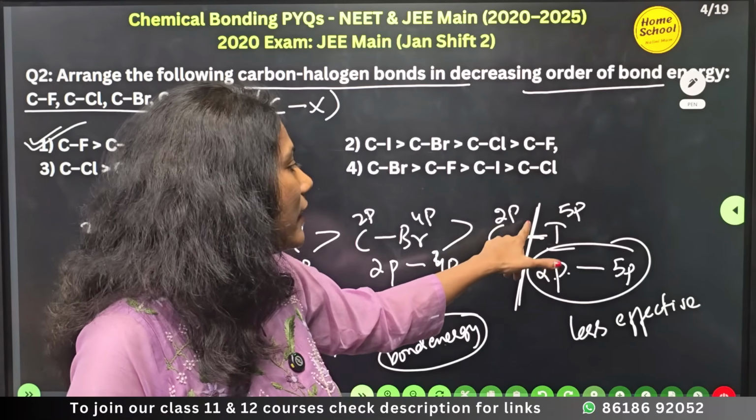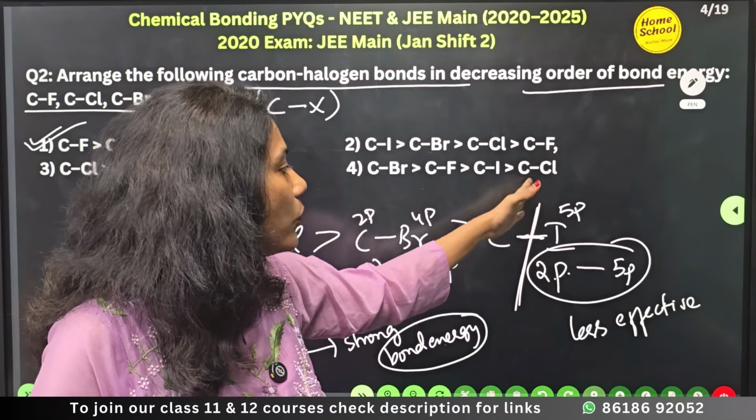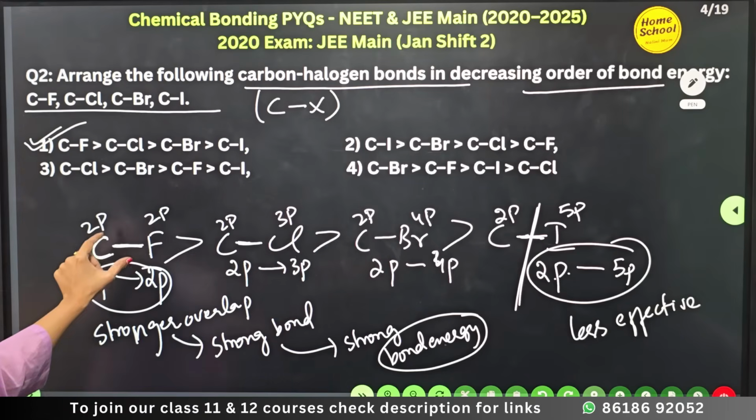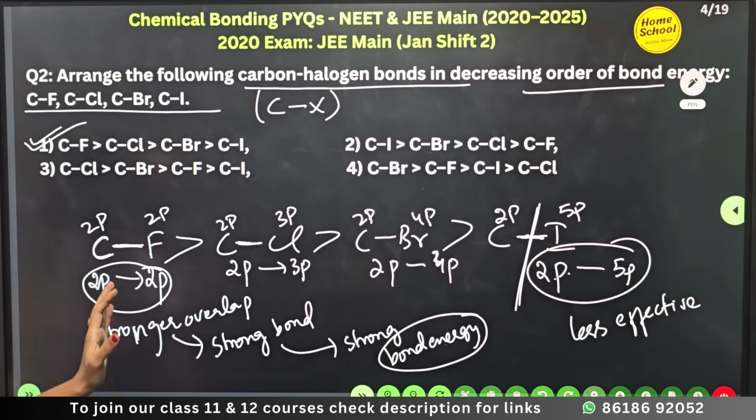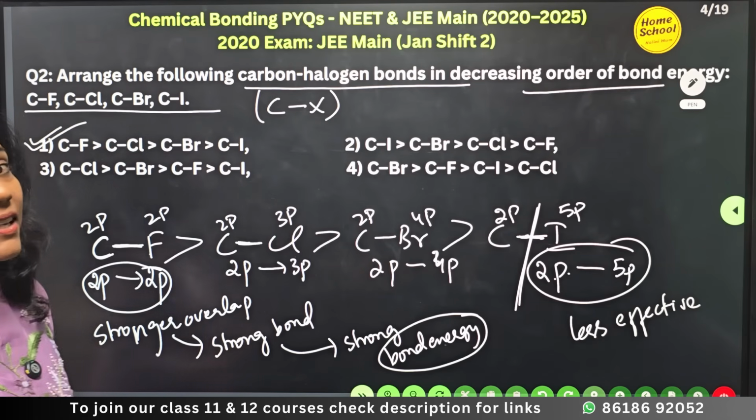Okay, so since the bond is very weak, you can break it very easily. Here the bond strength or bond energy is very high. You can't break the CF bond that easily. Okay, so that is the concept. So option 1 is the answer here.